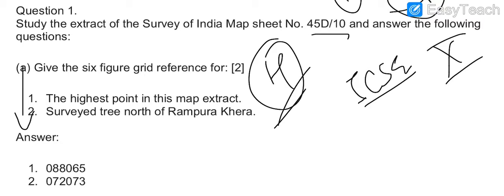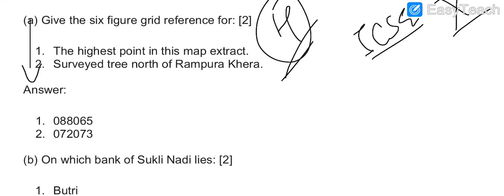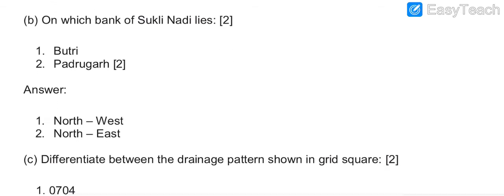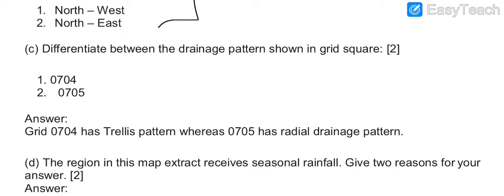45D10 and 45D7 are the two topo sheets in your syllabus. This relates to 45D10. This is the question and this is the answer. Please write it down. After that, the B part is this. Answers are this. C part, answers are this. Sorry, answers are this, this is the question. D part, answers are this.